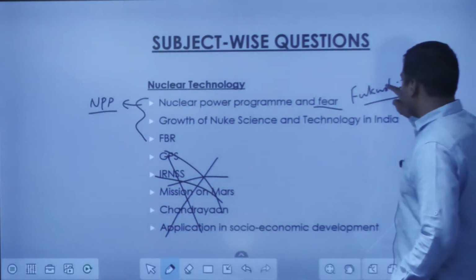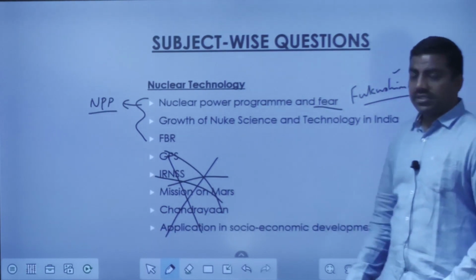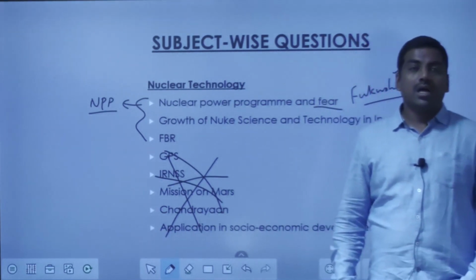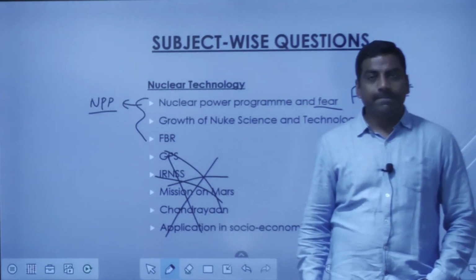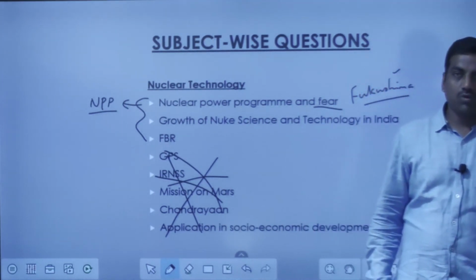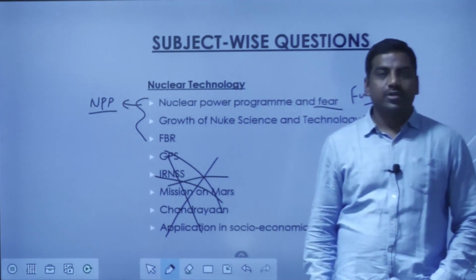One has to understand the threat, and how people are against the nuclear power program, especially the Kudankulam issue. The Kudankulam issue was escalated too much.